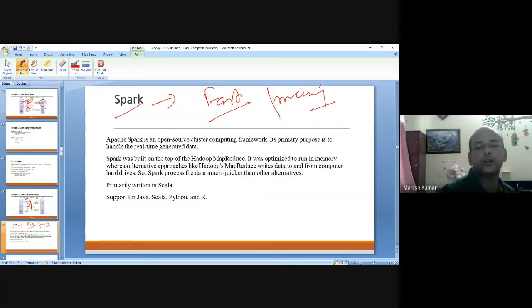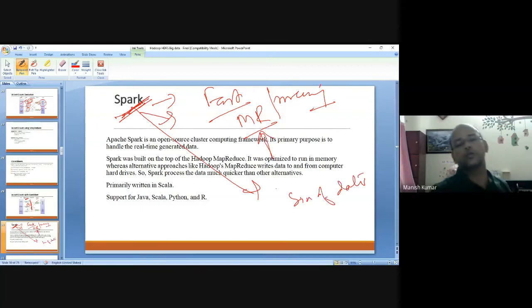You cannot say that Spark can completely replace MapReduce. The reason is very simple: as far as Spark is concerned, it works well with some size of data, whereas once you go for higher data sizes, we still rely on MapReduce.